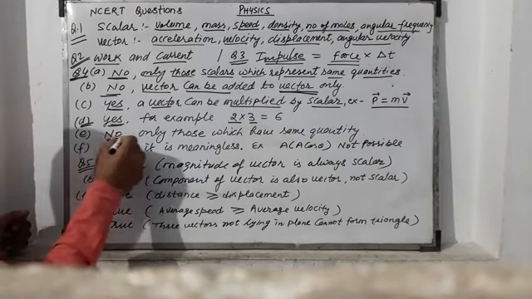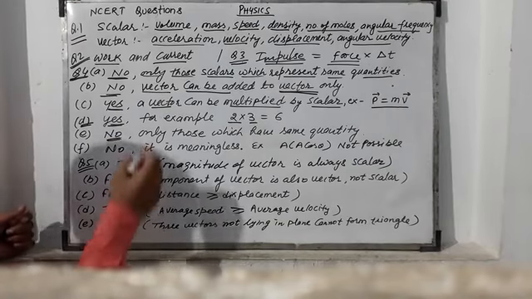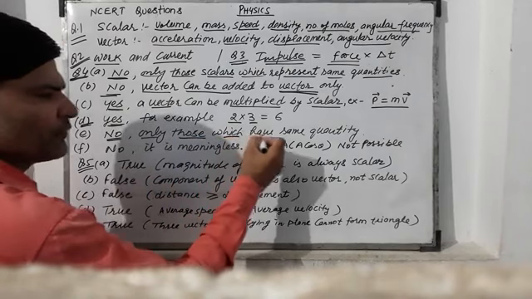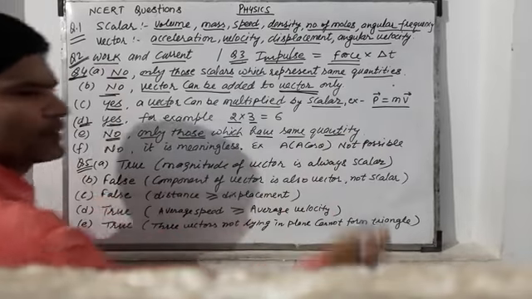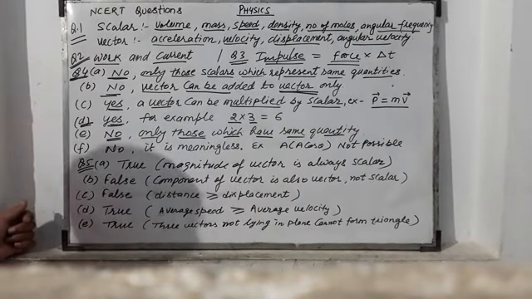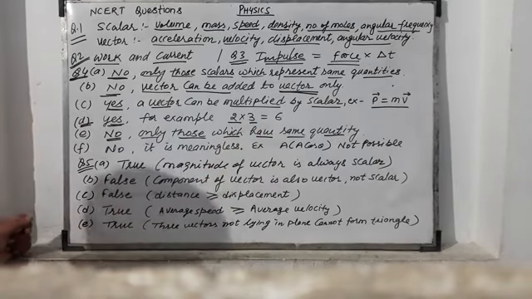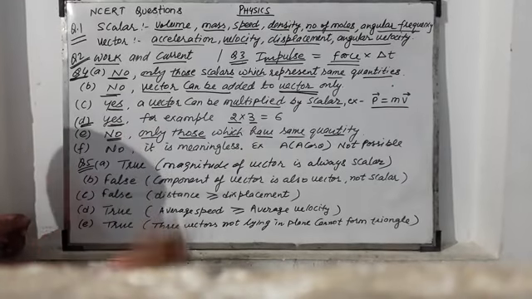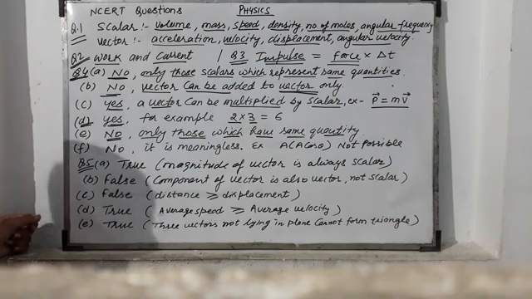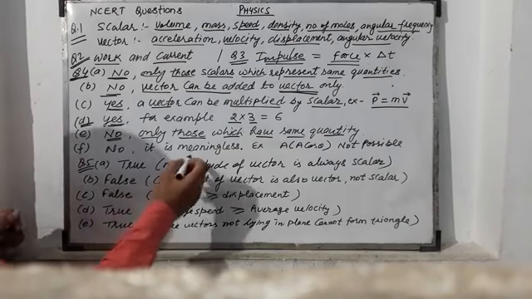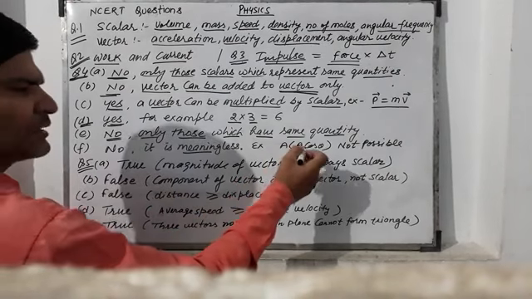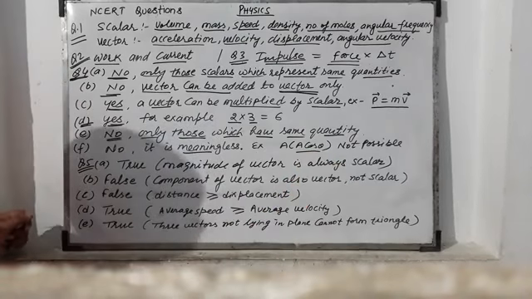Then the answer is no, because vectors can be added only if they represent the same quantity, otherwise no. So the answer is no. In the last, the question is saying that if a vector is multiplied by its component, then it is meaningless.